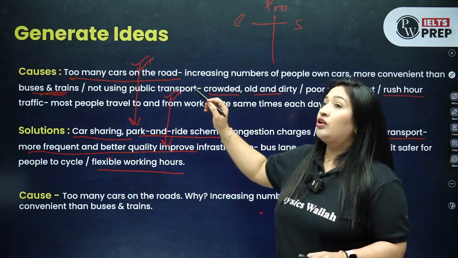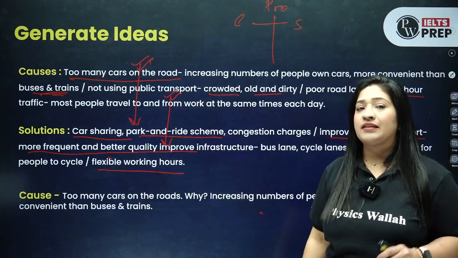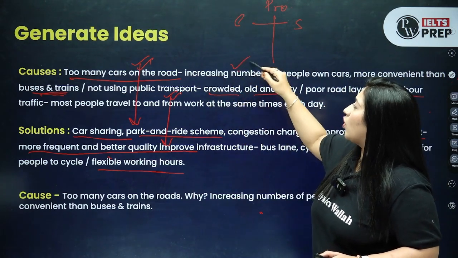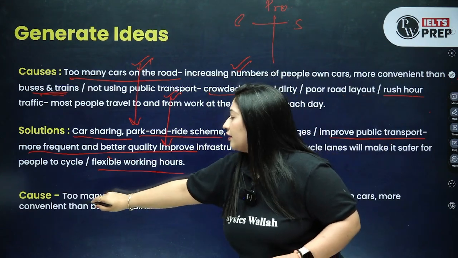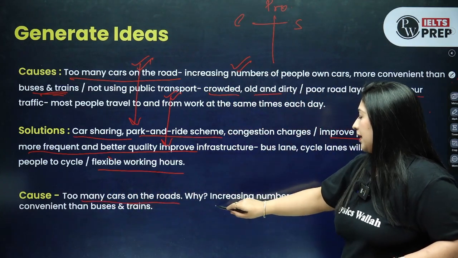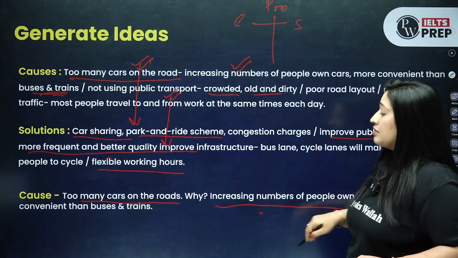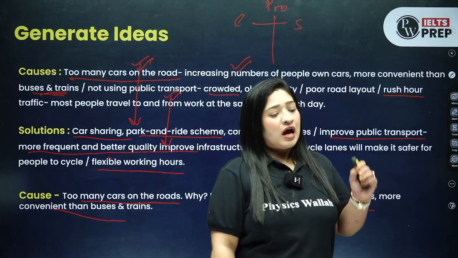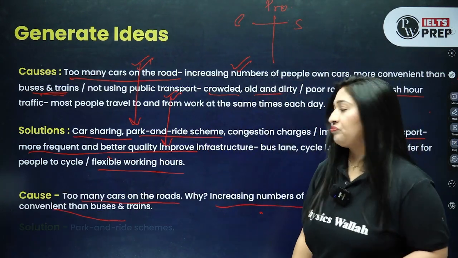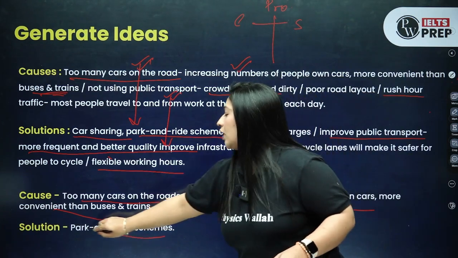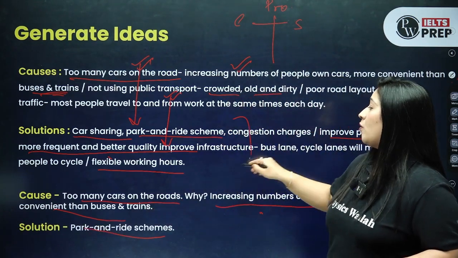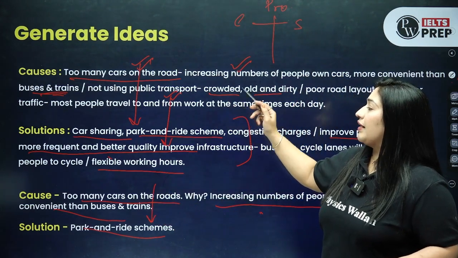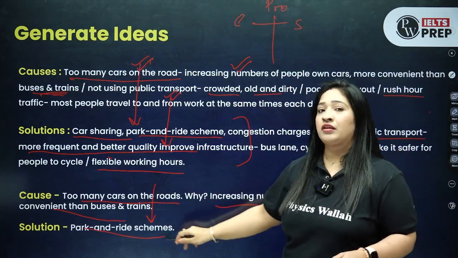Now as I've told you, having too many ideas is one of the mistakes that students make. So what you need to do here is, out of these many causes, take one cause. I have taken this, that too many cars on the road. Why? Because of the increasing number of people using cars and finding them more convenient than buses and trains. So this is the very first reason I am going to take to describe in my essay. Now the solution to this is only the park and ride scheme. So you can say that there are so many, but why am I taking this? Because they are related to each other, right?